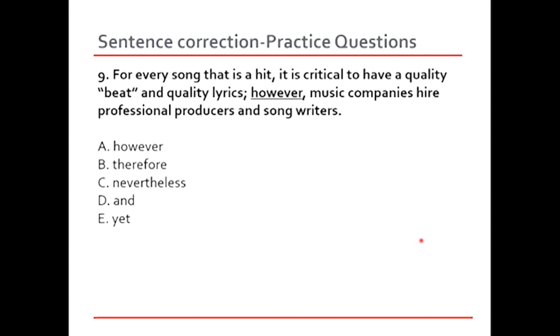Why do music companies hire professional producers and songwriters? Because of this reason that it is critical to have a quality beat and quality lyrics. So that is why it cannot be C. C means the same as however. It is a contradictory transition word. So nevertheless and however are same in meaning.